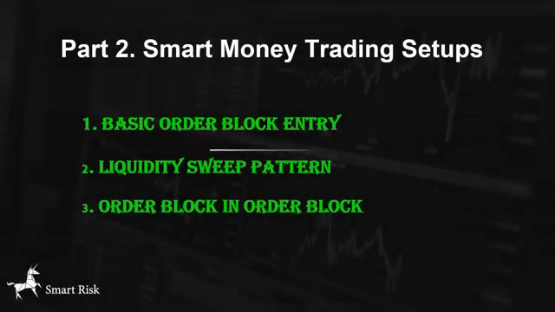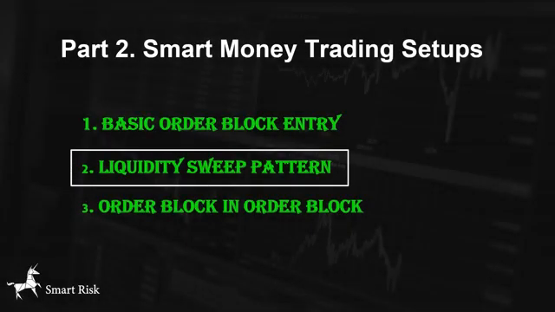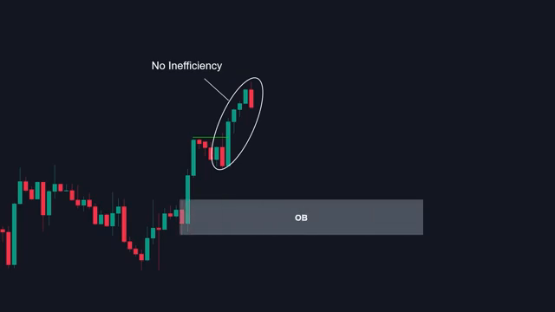The second trading strategy is an order block entry pattern accompanied by a liquidity sweep. Imagine we are in an uptrend, and the latest move breaks the market structure to the upside but has no inefficiency. On the left side, we notice inefficiency just below the swing low and a valid order block zone. In this scenario, there is a higher chance for the price to break below the swing low, grab the liquidity, and continue pushing up when it taps into the order block demand area.